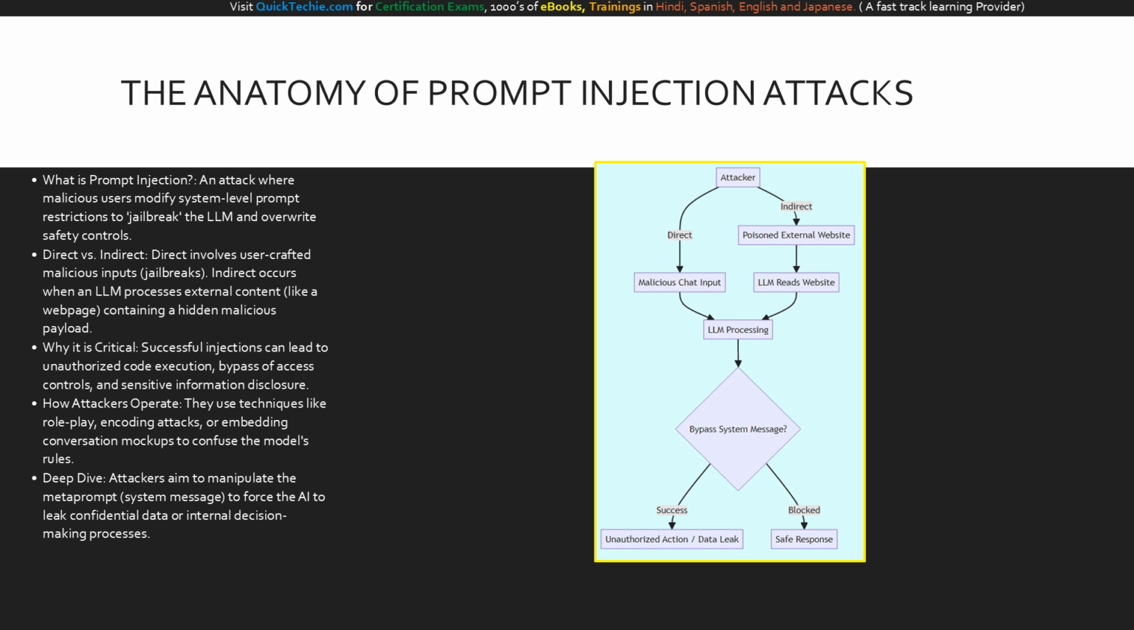Let's look at a diagram to understand how this infiltration works. Look at the attack vectors mapped here. The attacker has 2 paths. On the left, the direct path, feeding a malicious chat input straight into the system. On the right, the indirect path, the attacker poisons an external website, waiting for the LLM to read it. Both vectors converge at the LLM processing stage. The ultimate goal of the attacker is the decision node, bypassing the system message. If the system message, the core rules of the AI, is weak, the attack succeeds, leading to unauthorized actions and data leaks. If our defenses hold, we force the model down the safe response path. Understanding this flow is vital for designing robust security architecture.